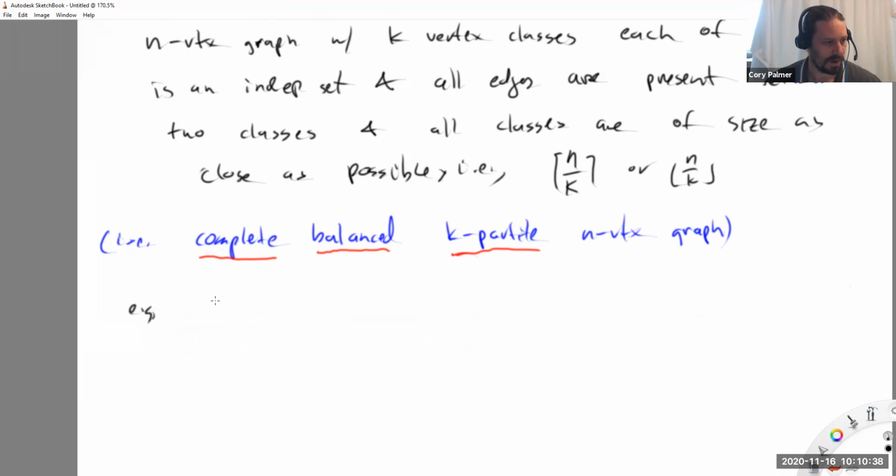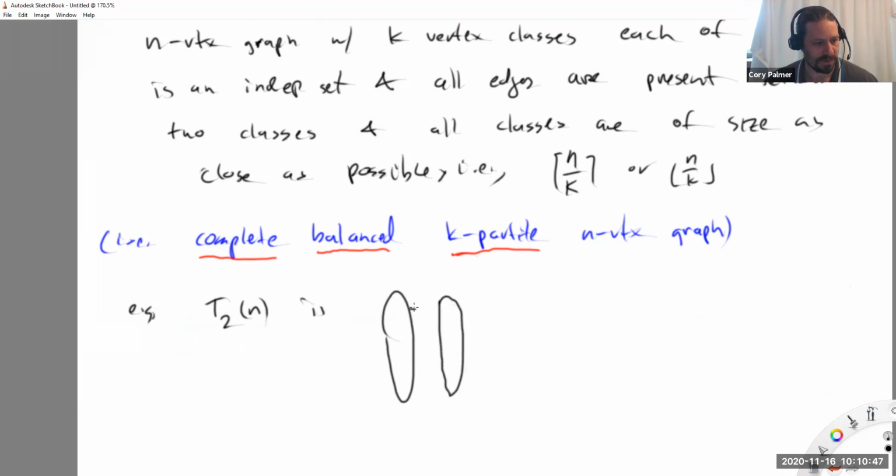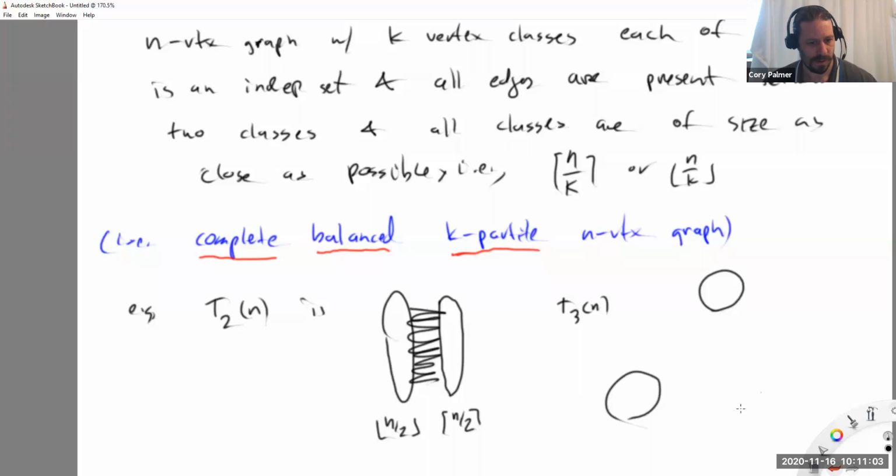Right, so the Turán graph T2n is just a balanced bipartite graph. It's two classes here with all edges between, and this has size n over 2, and this has size n over 2. I'll say ceiling and floor. This works whether n is odd or even. Then T3n is three classes, and they should be as close in size as possible, and all edges are between.